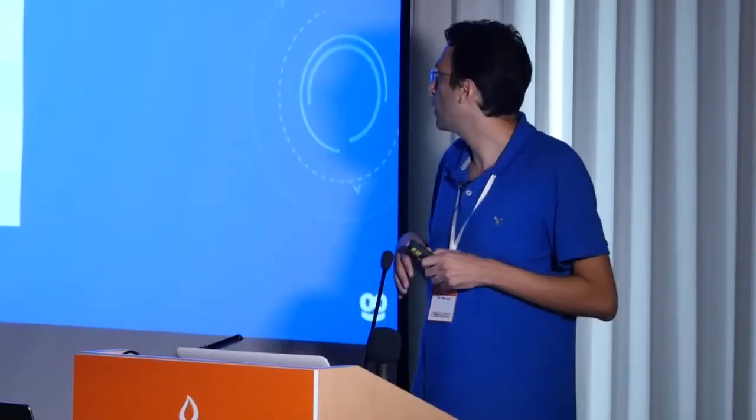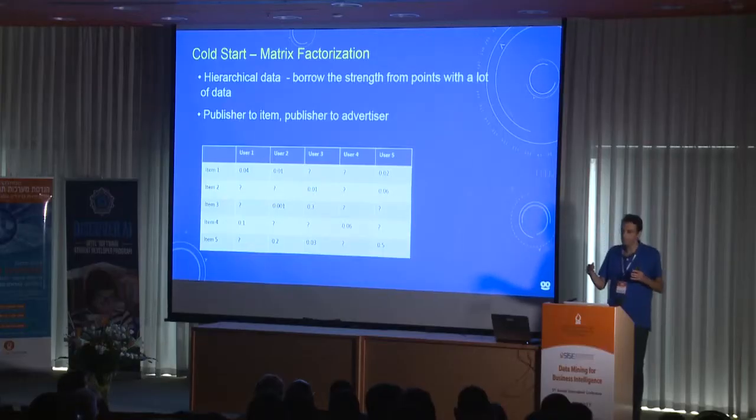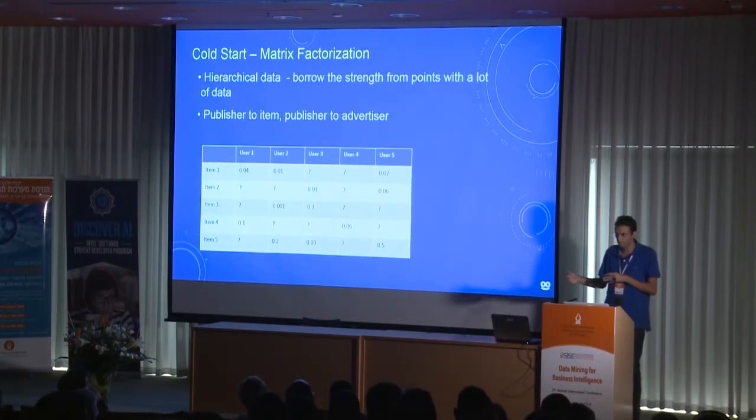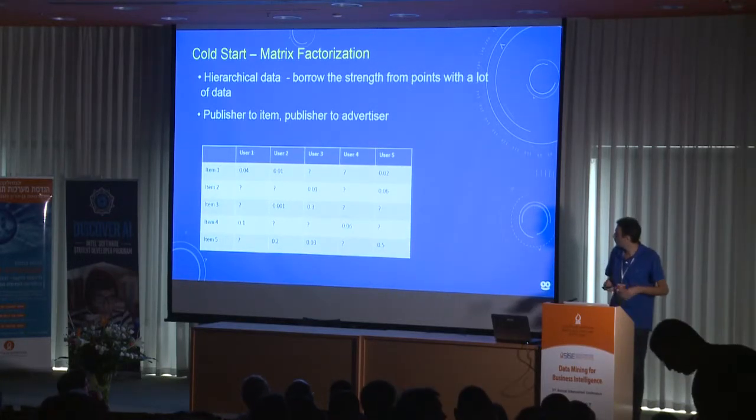And then the regression result is just the dot product of the two latent vectors. So the input to the matrix factorization is a sparse matrix with partial data. And after we have the latent vectors, we can fill the entire matrix with data. The reason this is so appealing for our problem is that we have many pairs in which we can borrow strength, since the data is very hierarchical. For example, we have publisher to items, as I just described, publisher to advertiser, user to item, and so on.